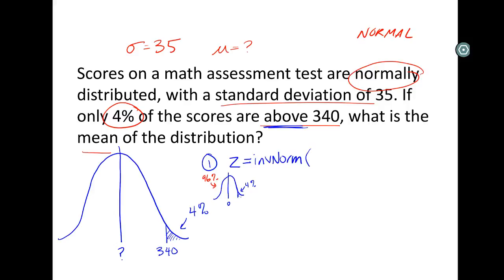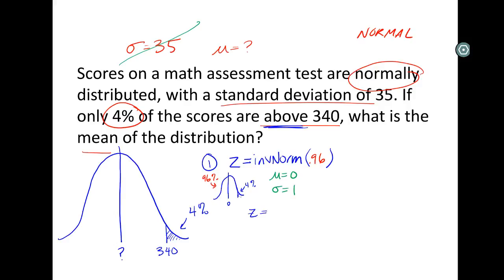So I'm going to feed inverse norm 0.96. And remember, if you have a calculator that requires that you put in the mean and standard deviation, the mean for a z-score is 0 and the standard deviation is 1.